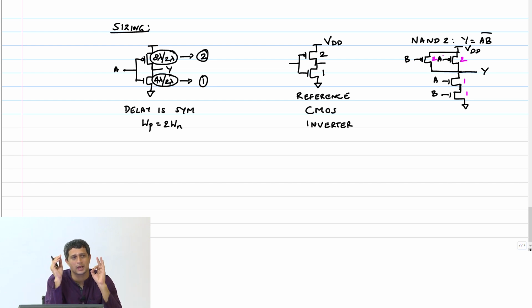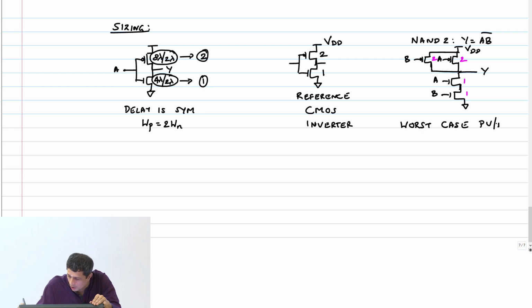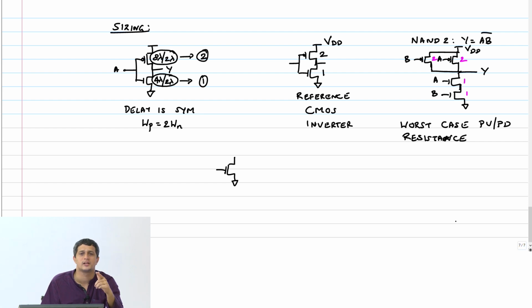That is the primary criterion that we are going to pick in order to size these gates. So we will look at worst case pull up or pull down resistance. Now we did this earlier. And when I say resistance, it's the resistance for delay.